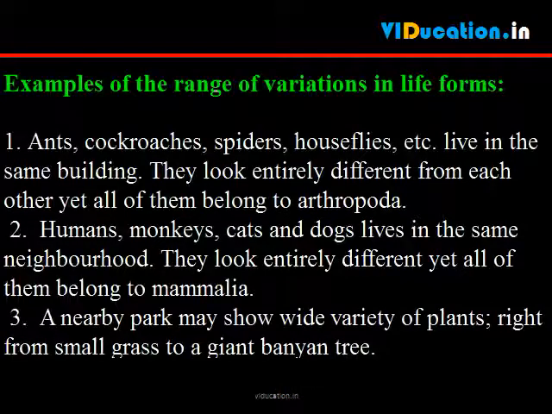Examples of the range of variations in life forms: 1. Ants, cockroaches, spiders, houseflies, etc. live in the same building. They look entirely different from each other, yet all of them belong to Arthropoda. 2. Humans, monkeys, cats and dogs live in the same neighborhood. They look entirely different, yet all of them belong to Mammalia. 3. A nearby park may show a wide variety of plants, right from small grass to a giant banyan tree.